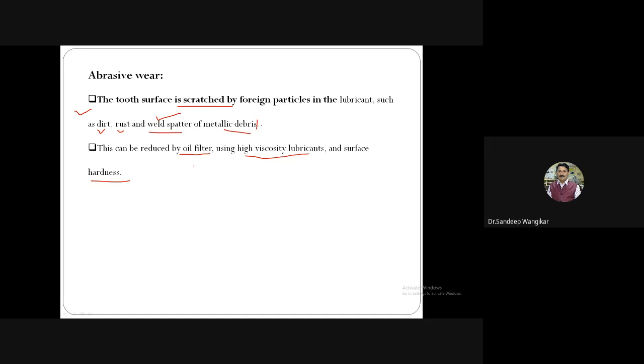Then if such particles come in contact with the gear, the hardness of the gear material will not allow the weld spatter particle, metallic burr, dust or rust particle to scratch the surface of the gear. If the hardness of the gear material is higher, this can definitely be avoided. So this is related to abrasive wear.